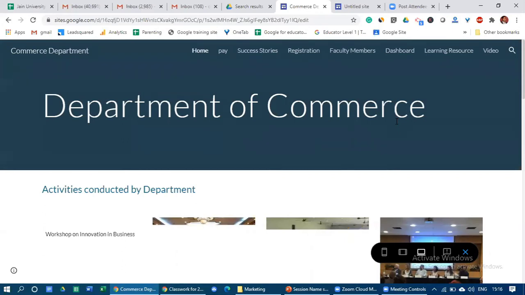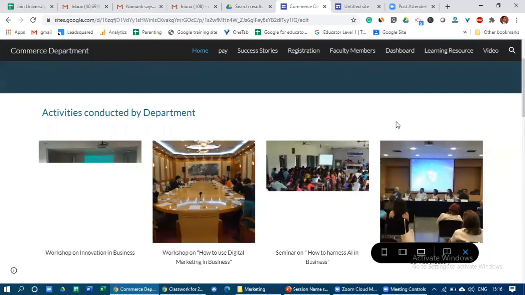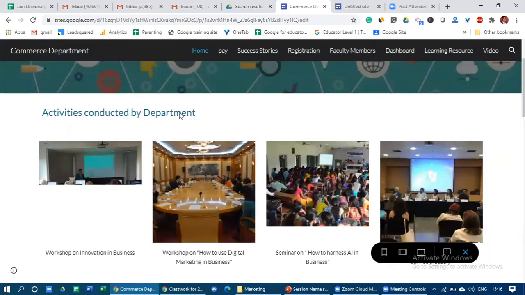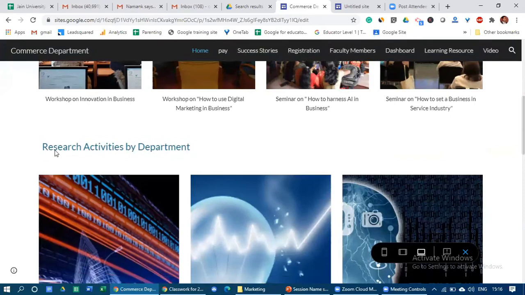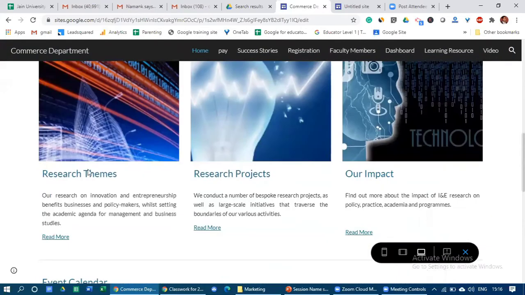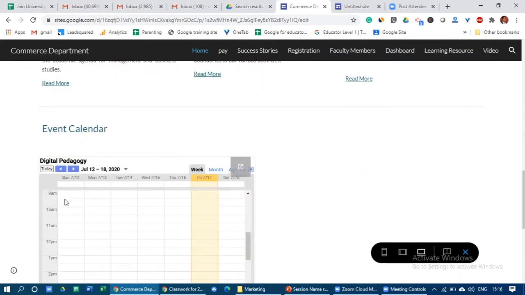Here we can see different activities conducted by this department. Here they can have all the photographs and some brief descriptions about those activities. Again, what different research activities were done by that department. You can have all those details over here, and in case somebody wants to know about them, they can go from here. Again, you can have a calendar to show the schedule of your department.